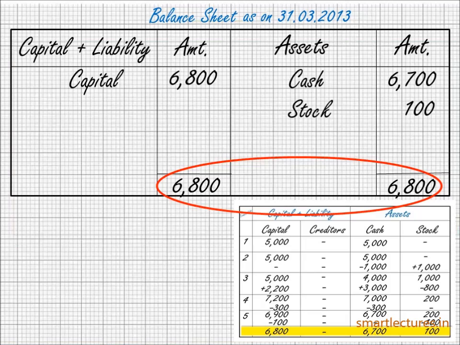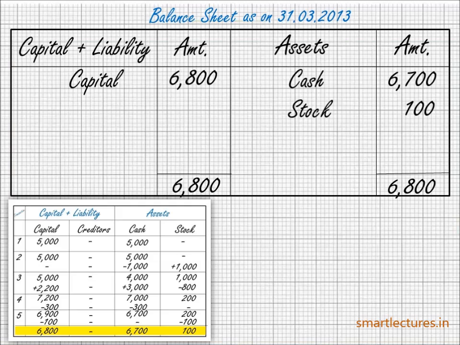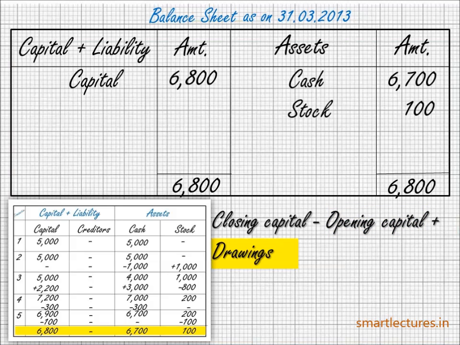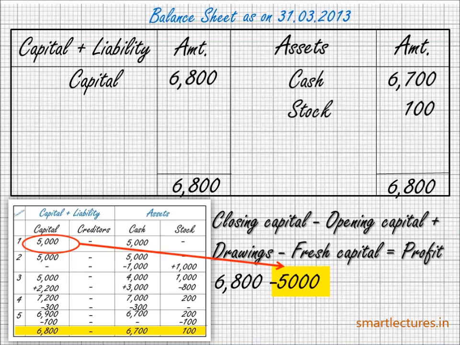Now let's calculate the profit earned by the firm. You know, profit is always equal to closing capital minus opening capital plus drawings minus fresh capital. So closing capital is 6,800 minus opening capital, that is 5,000, plus drawings 400.